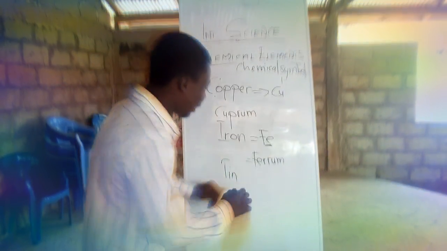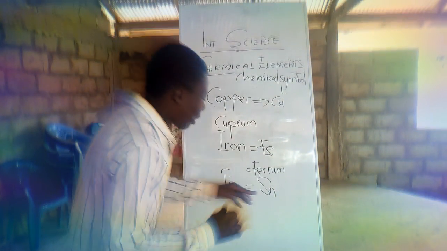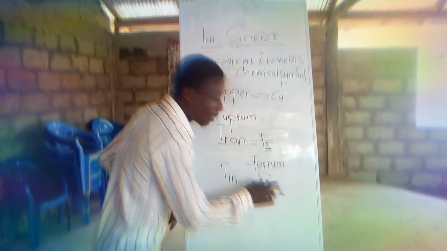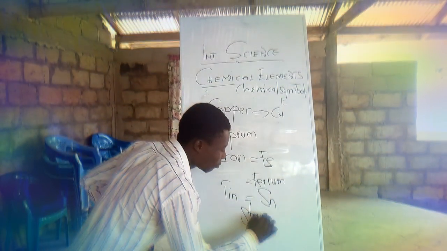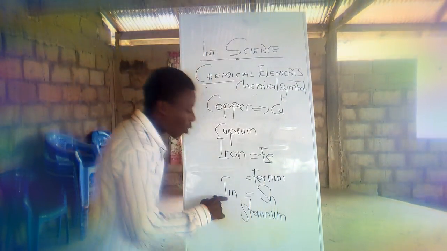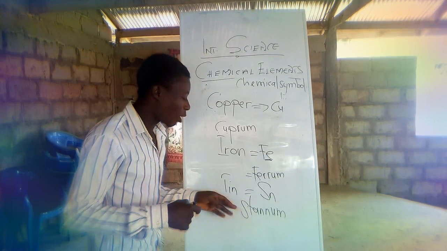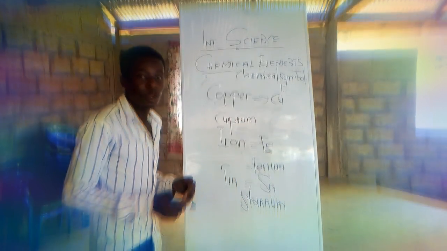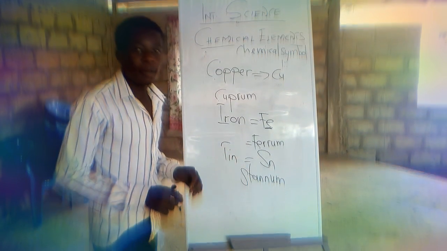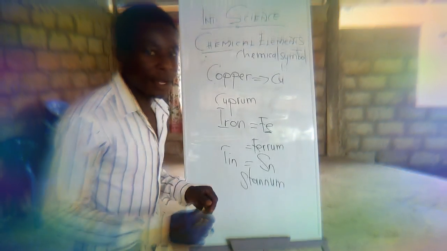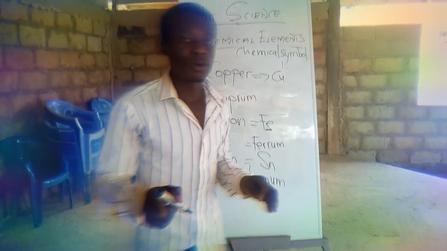Its chemical symbol is Sn, and Latin people call it stannum. They do not call it tin as we Ghanaians call it. So wherever you are, know the chemical symbol of tin to be Sn, because you can be asked one day to represent certain elements by their chemical symbol.